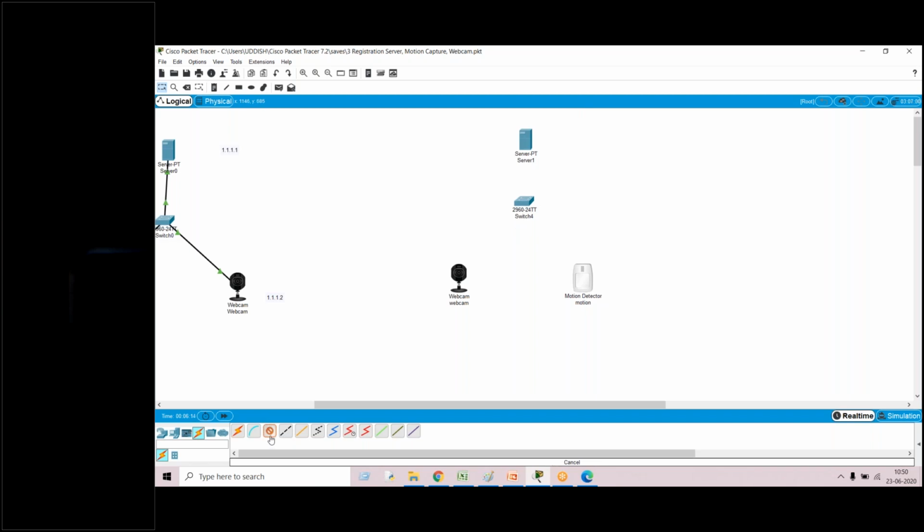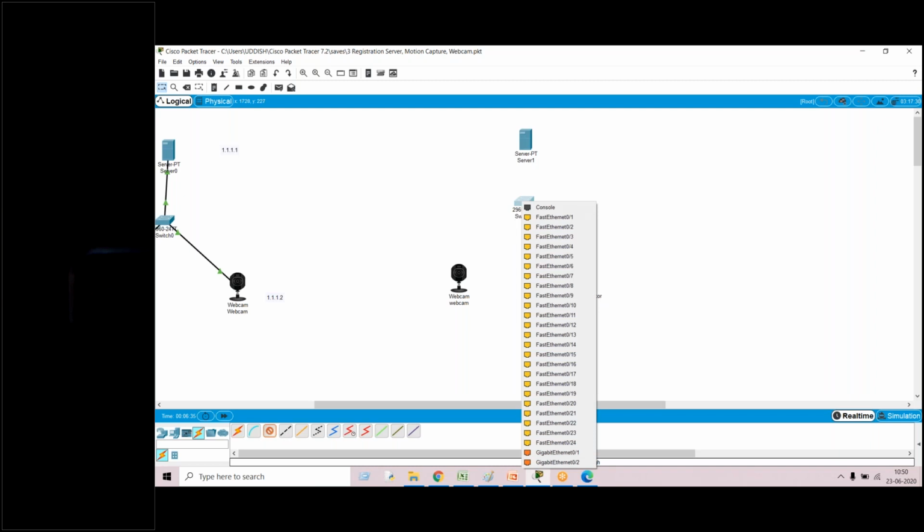I'll just use the copper straight cable. If you are confused, if you are not aware which type of cable is used for connecting the devices, you can directly click the automatic cable choice.